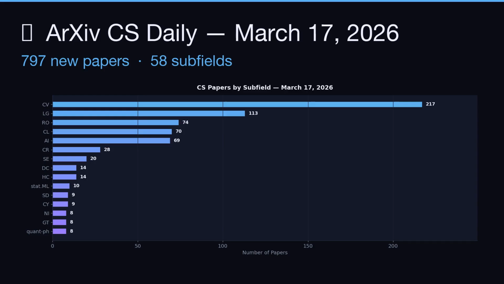Welcome to today's ArXiv CS Digest for March 17, 2026. We received 797 new computer science papers today across 58 subfields. Let's dive into the top picks.